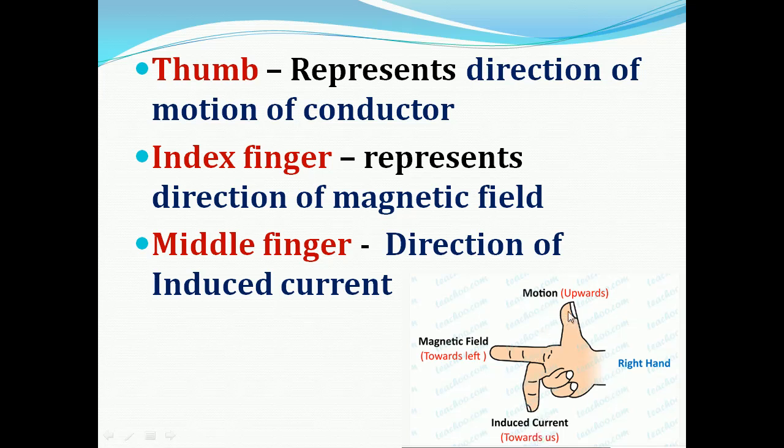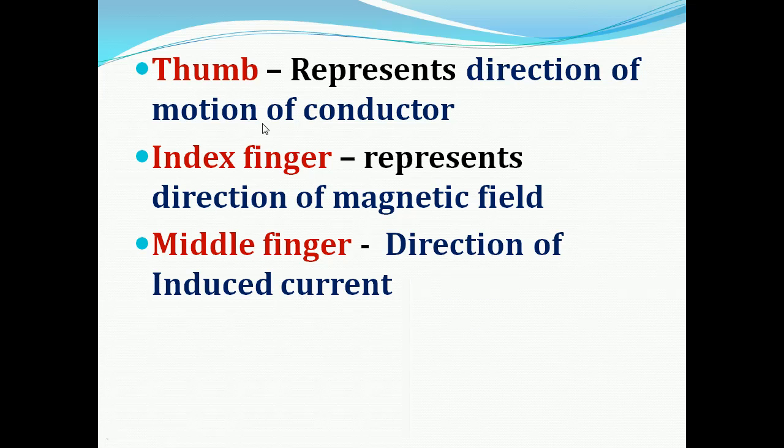So the thumb, which is moving upward, represents the direction of motion of the conductor. Then the index finger represents the magnetic field. Then the middle finger represents the direction of induced current. Understood, children? This is a very important 3-mark question.